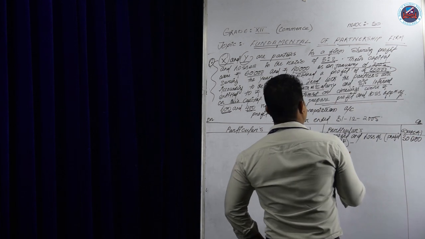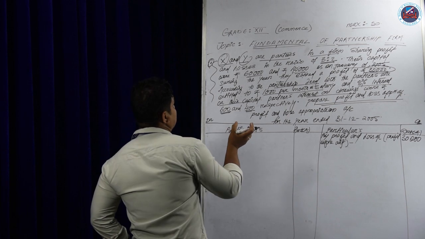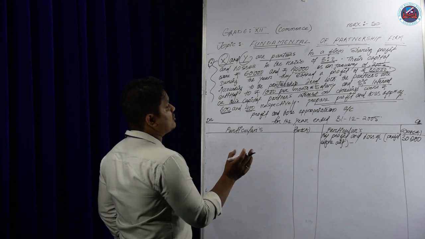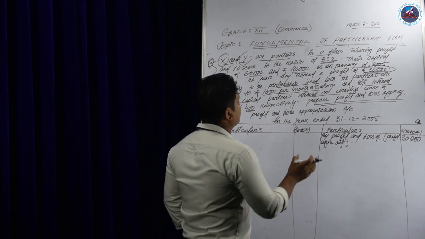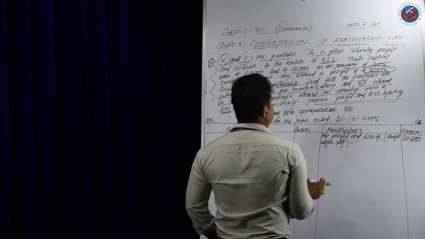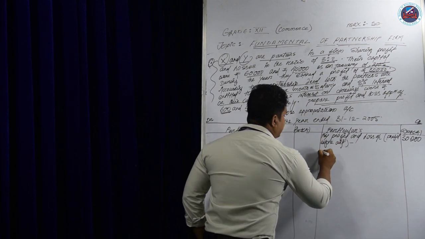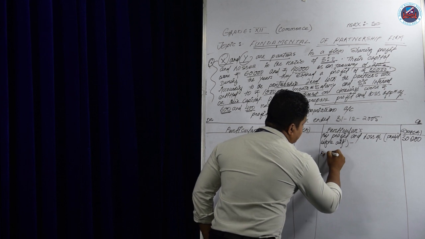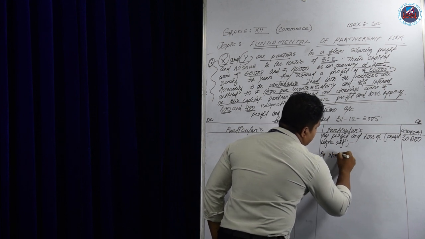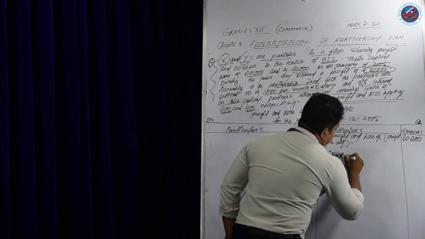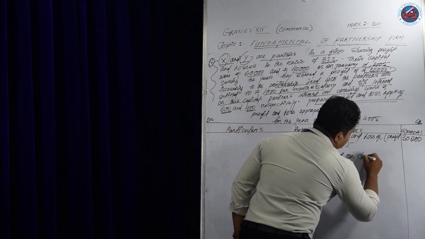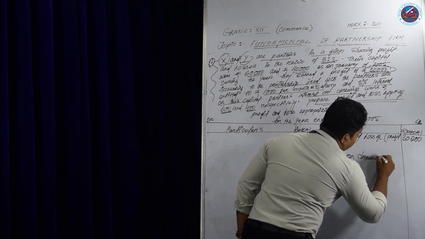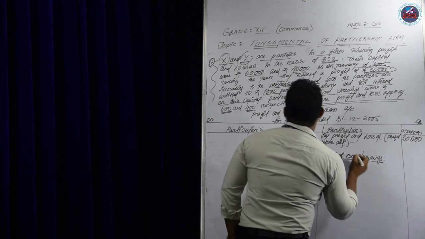Next, interest on drawing is given. Interest on drawing is a firm's income, so it will come on the credit side, since it is a nominal account. So by interest on drawings. How many partners are there?